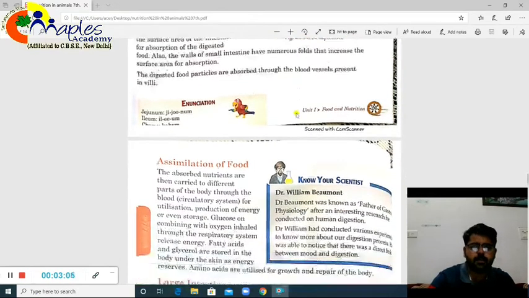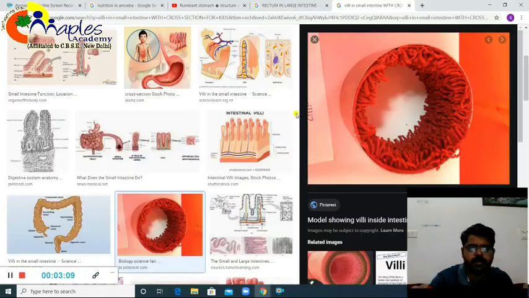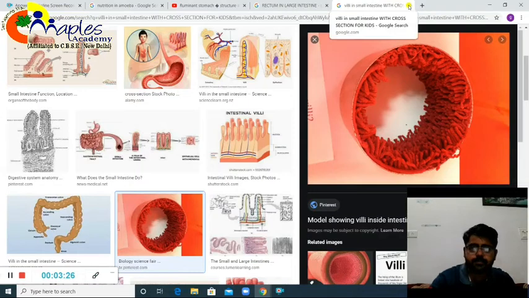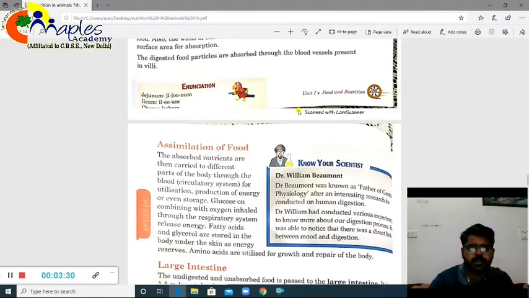Now moving on to the assimilation part, but before that I wanted to show you one picture of the small intestine, how it looks. That was a hand-made pictorial diagram. In reality it looks like this. If this is a cross section of the small intestine, you can see these finger-like projections, many finger-like structures. These are called villi. So moving on to the next portion, that is assimilation. So assimilation basically means what?